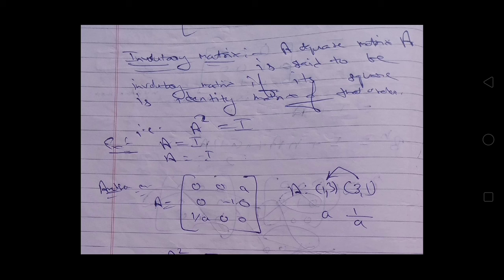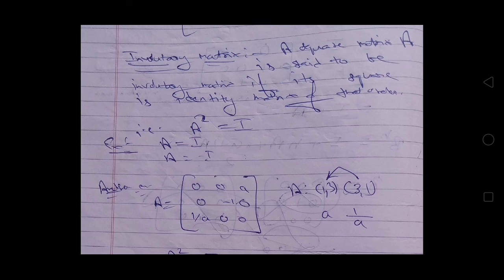What is an involutory matrix? A square matrix A is said to be an involutory matrix if its square is the identity matrix of that order. So, if the square of a square matrix A coincides with the identity matrix of that order, then it is an involutory matrix. The best examples of involutory matrices are the identity matrix and minus the identity matrix.